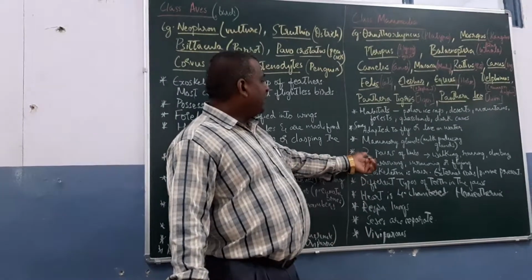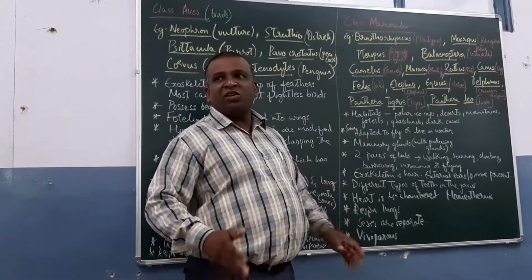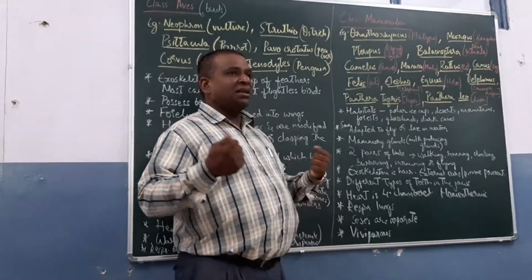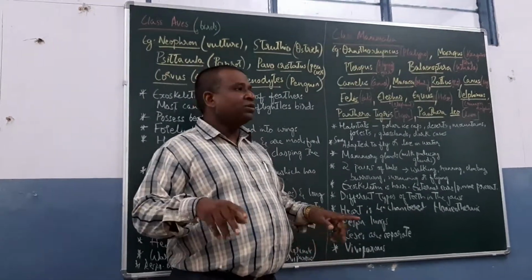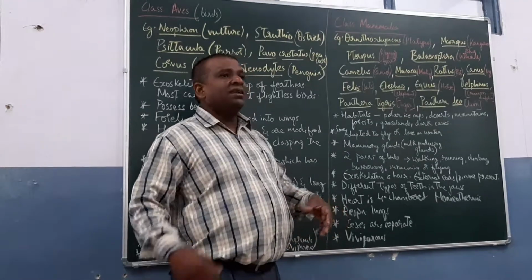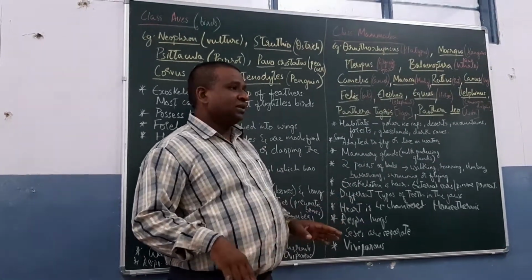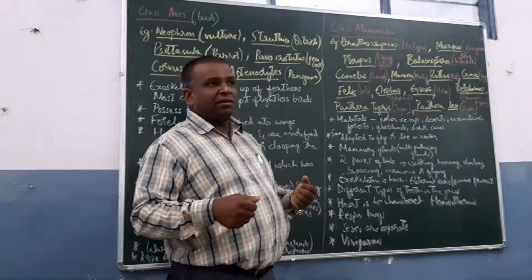Then two pairs of limbs are there, a pair of forelimbs and a pair of hind limbs. In case of primates, some of us have stood erect and we are using hind limbs for walking. But in most animals, they are four-legged animals and use them for locomotion. See, horses gallop, we can run.